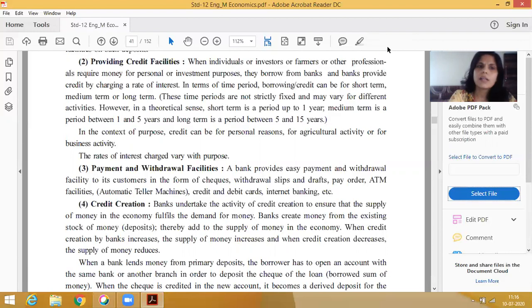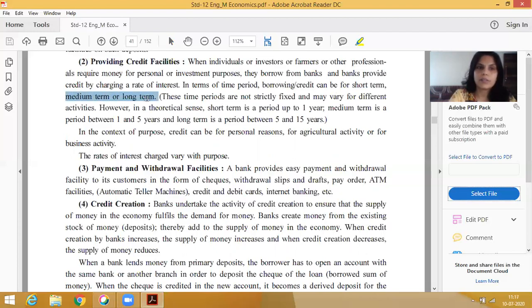Whenever these account holders have a need of money, they can easily borrow from the bank. And for that purpose, whenever the bank lends money to the account holder, it can be short run, medium term or long term. It is actually three types. How many types? Three types. The first is short run, second is medium term, and last is long run.